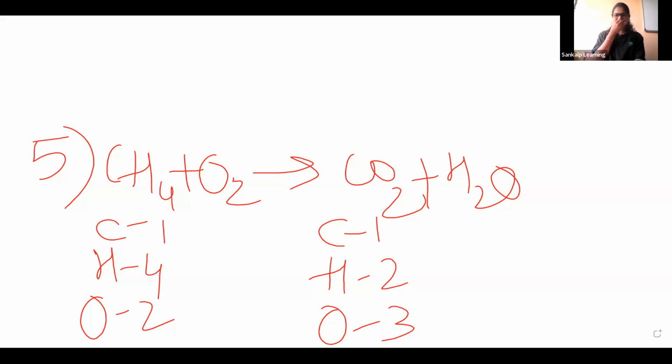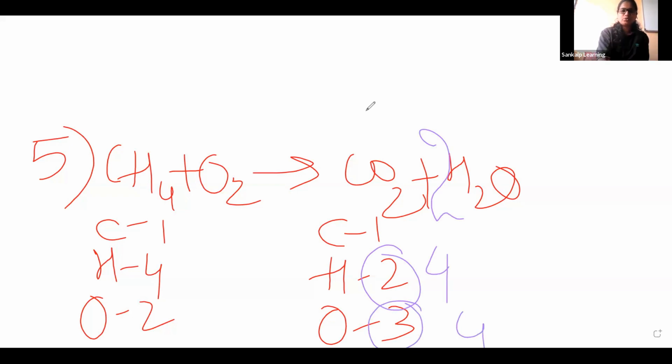So here we have to balance hydrogen and oxygen. Let us try to balance hydrogen first. Hydrogen is 4 here, here it is 2. If I multiply by 2, 2H2O, 2 twos are 4. So hydrogen became 4. But what about oxygen? O2 plus 2O, so oxygen became 4 here.